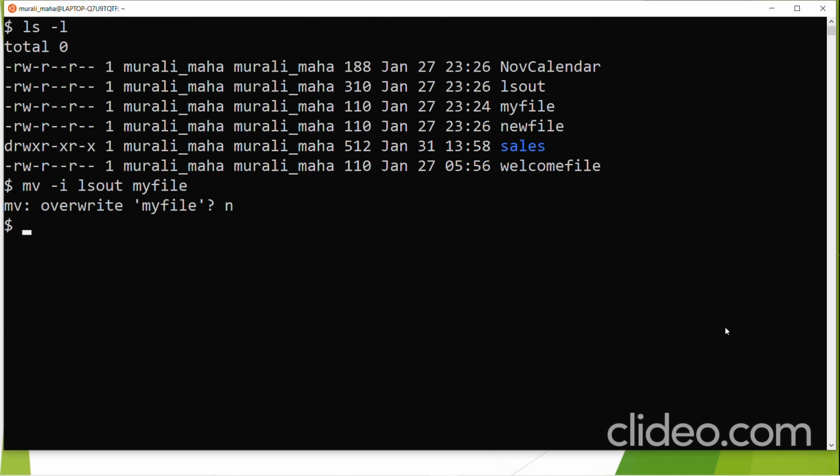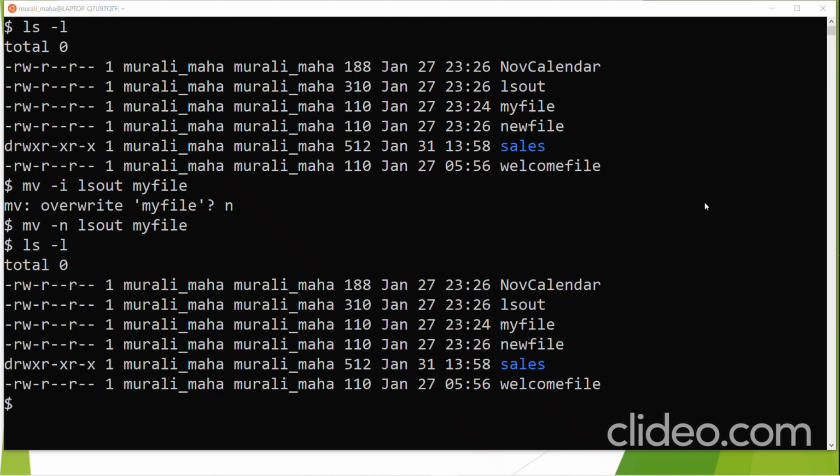Now there is another way, giving the -n option. mv -n ls out my file. Now also the file wouldn't have been overwritten. Now ls -l. The ls out file and my file are both intact, so the file has not been renamed.